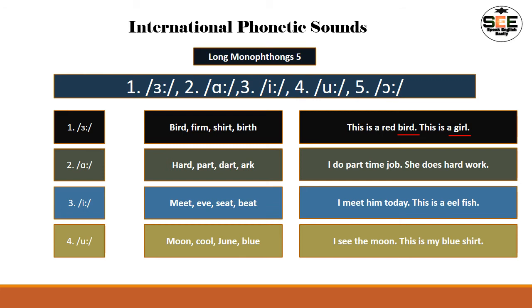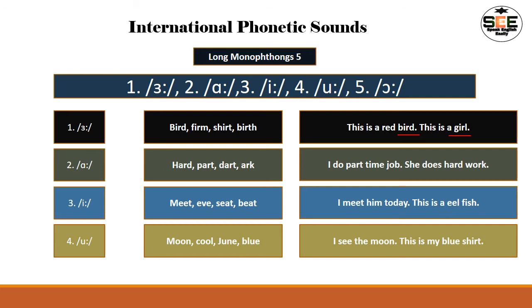And here second, number 2, we can see a and colon, so it produces the a sound. So there are some words we can read and produce the sound, right? So it is hard, H-A-R-D produces hard, okay. Then part, part. Then the next word, it is dart, dart. Next one is arc, arc.